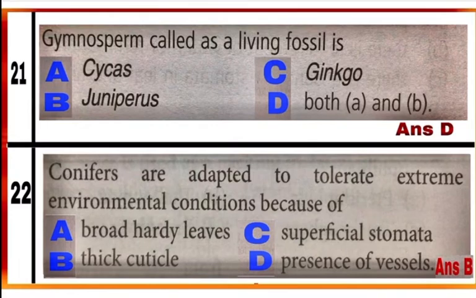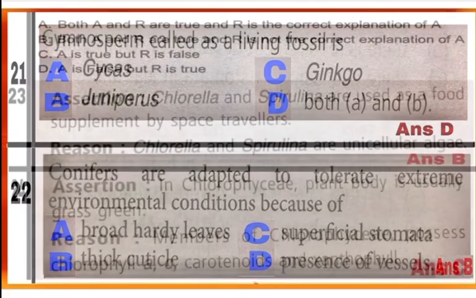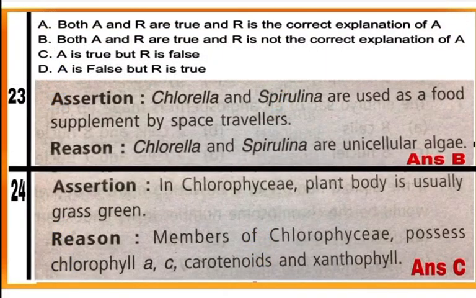Question 22. Conifers are adapted to tolerate extreme environmental conditions because of? Option B. Because of presence of thick cuticle. In conifers, leaves have thick cuticle, sunken stomata and are needle shaped, which help them to survive in extreme environmental condition. Now, next section is of assertion reason type questions.